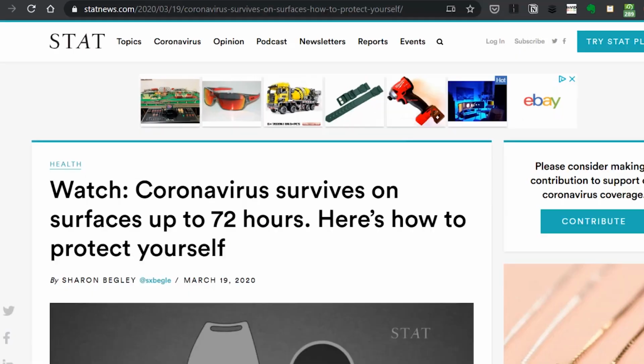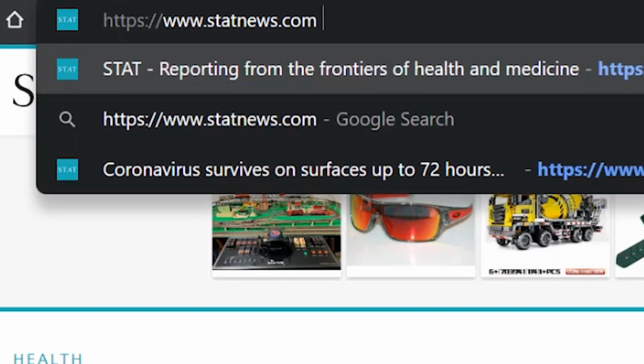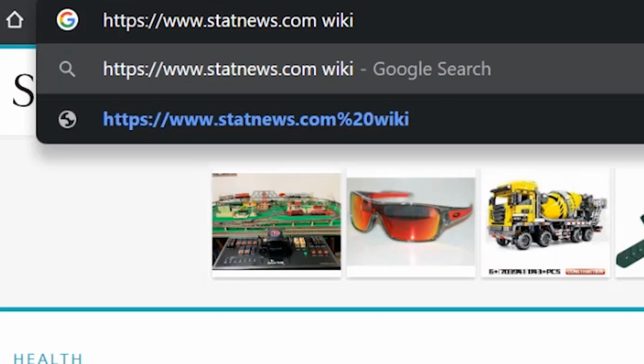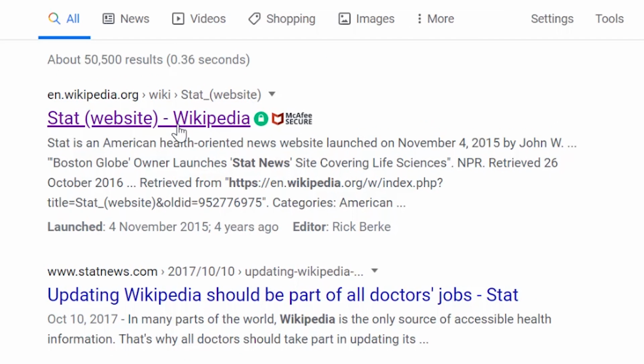So what we do is this. We go up to the search bar here. We're going to strip off everything from that slash over, and we're going to just type Wikipedia here. Now, there's nothing special about this. This is just a search. But you'll see it floats the Wikipedia article to the top of the search results.